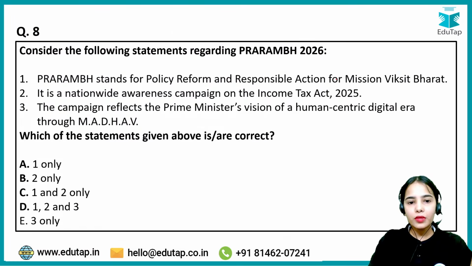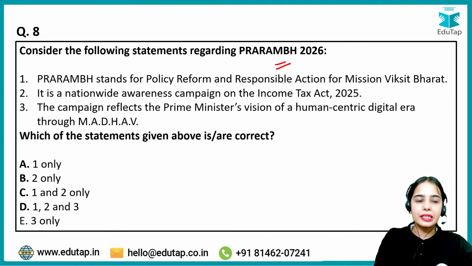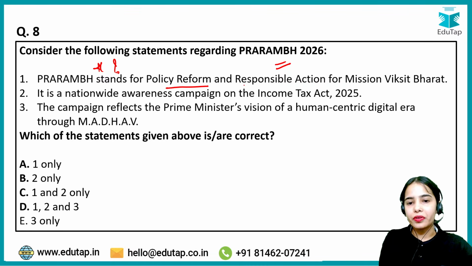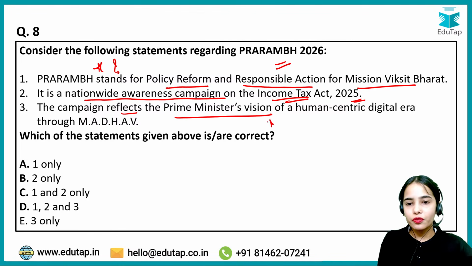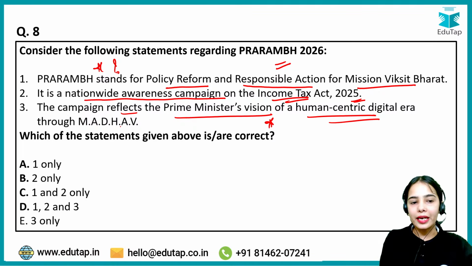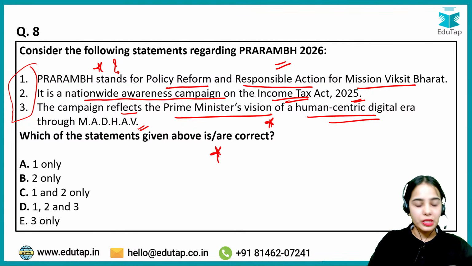Okay. Next, this also we have discussed: PRARAMBH 2026. So PRARAMBH stands for what? PRARAMBH stands for Policy Reform and Responsible Action for Mission Viksit Bharat. Is it the full form of PRARAMBH? It is the nationwide awareness campaign on the Income Tax Act 2025. The campaign reflects the Prime Minister's vision of a human-centric digital era through Madhav. Which of the given statements is or are correct?